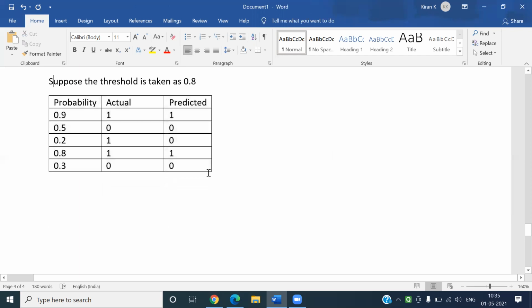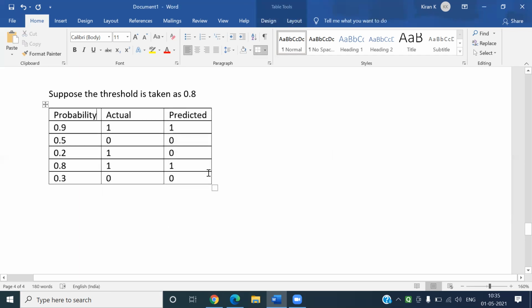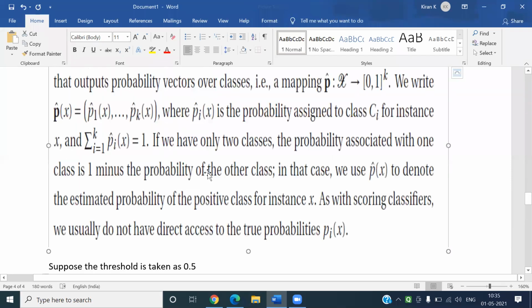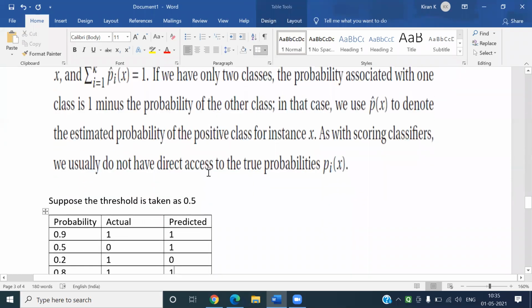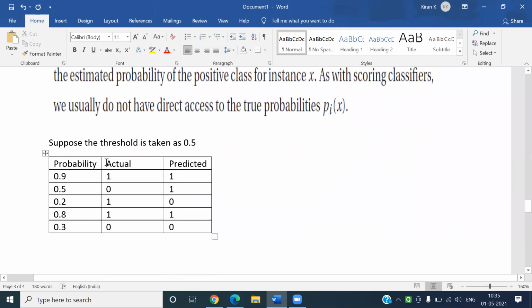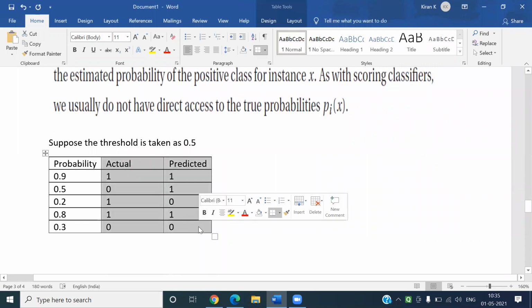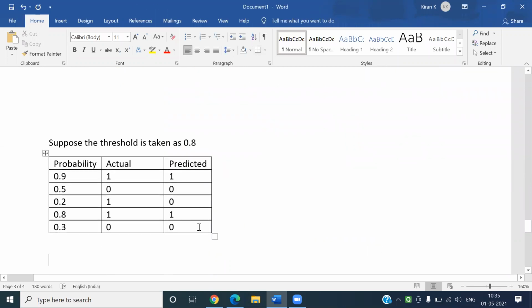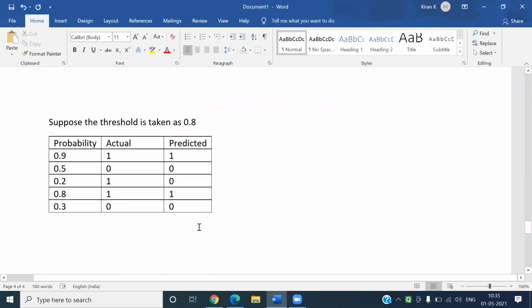Now take these as confusion matrices. Each threshold gives a confusion matrix. We again calculate with thresholds 0.5, 0.8, 0.6, 0.2, 0.3, anything can be taken like that.